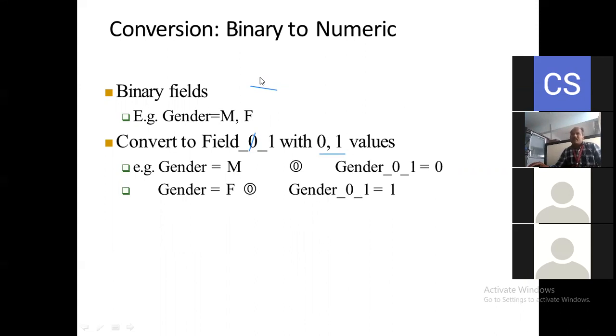The binary values are nothing but male and female, and the numeric we are going to represent in the form of 0 and 1 here. If the gender is M, then we are going to represent it as 0 here. Suppose the gender is F, then F we are going to consider as 1 here. So in that way we are going to convert the binary to the numeric value here. Everyone should note this. So this is about the conversion of binary to numeric here.